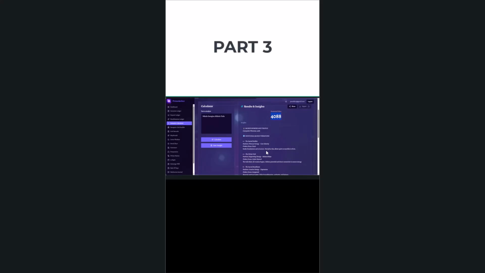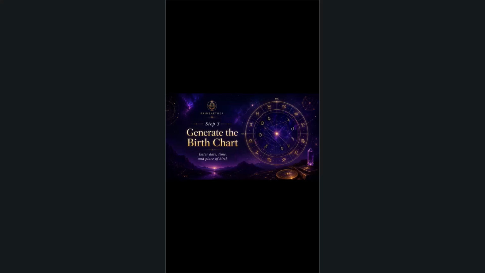The next step is to extract the birth chart. The birth chart gives us the planetary alignment, which acts as another access point for discovering the codes connected to the intention. PrimeAether uses the natal chart as a symbolic map of planetary alignment at the time and place of birth. This gives the system another access point for discovering patterns connected to the intention.